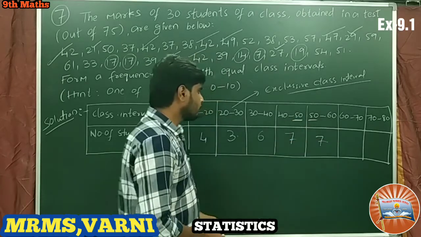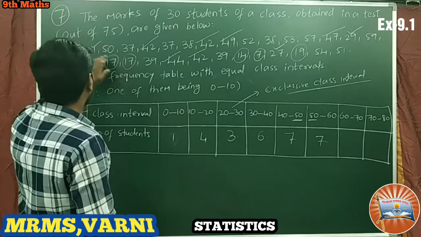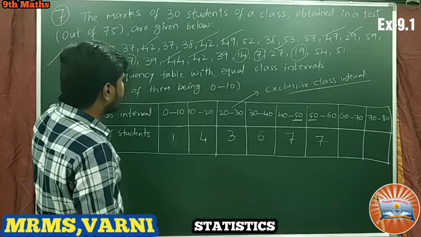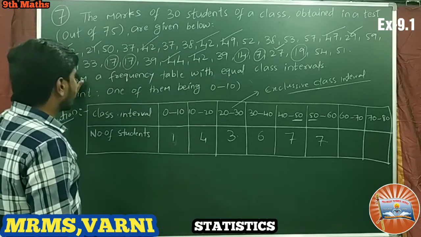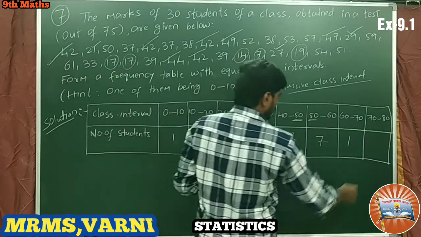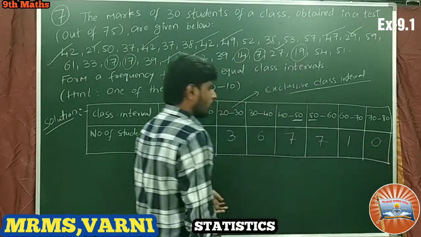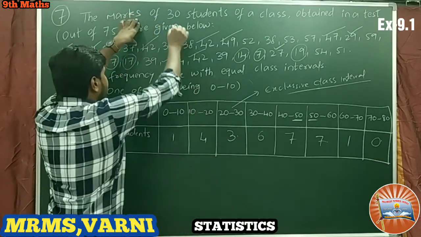Now we go for 60 to 70. How many are present? Between 60 to 70, only 1 member here, and 70 to 80 there are no students, so 0. Now we need to get 30 students.